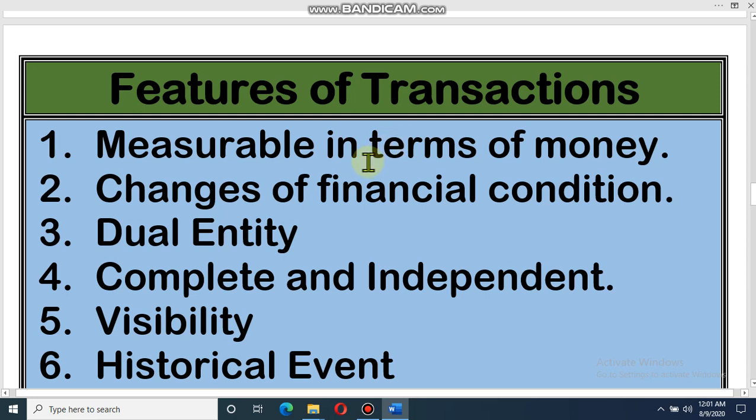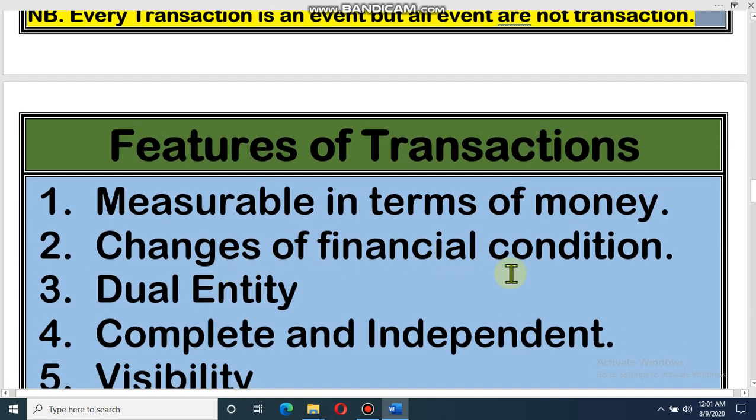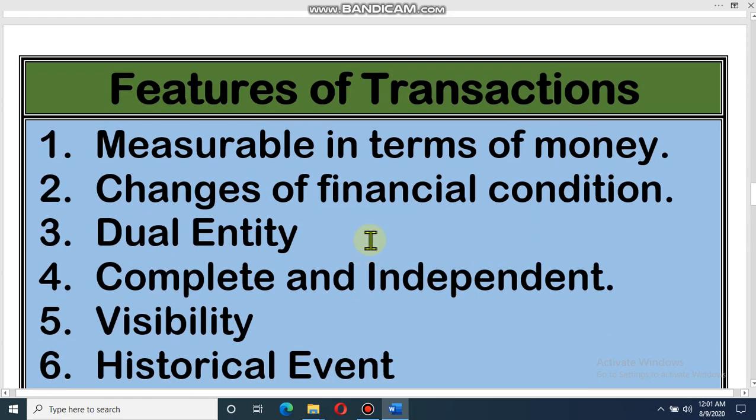Then the second characteristic, change of financial condition. Dear student, in the definition also I have discussed financial statement. That means every transaction should change the financial condition of an organization. It must change the financial condition. Dear student, financial condition means assets, liabilities, equities of the organization. That means it will change the assets or liabilities or equities.